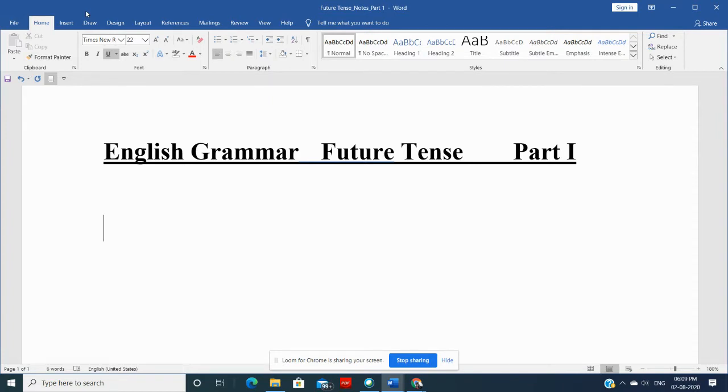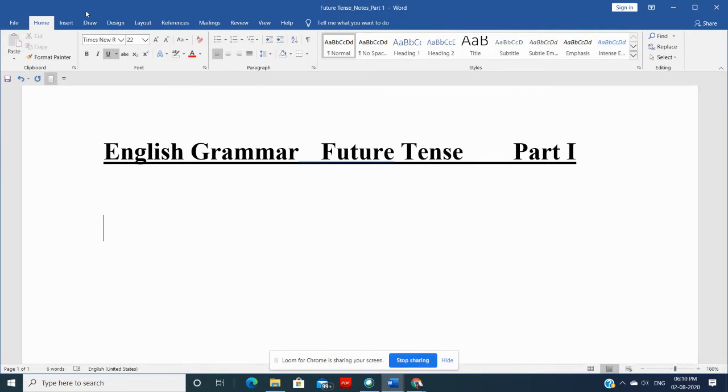For example, sometimes we talk about before, that had happened before. Sometimes we talk about now, and there are some times when we talk about later time, means the things that have not yet happened, or that are yet to happen.